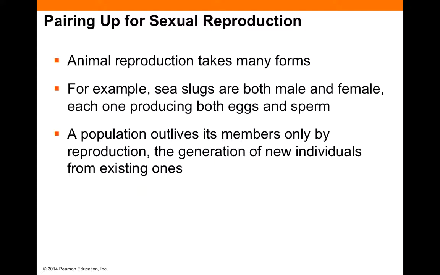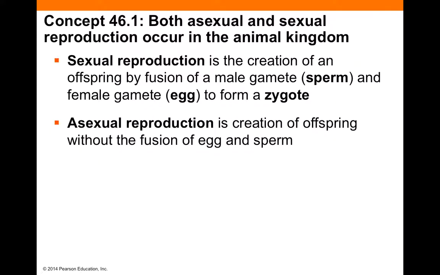Did you know that some animals have both male and female reproductive organs? Or that in some species, organisms can change what biological sex they are under certain conditions. Or even that some animals can reproduce without even having sex. And this is what we'll be exploring in Chapter 46. There are two types of reproduction in the animal kingdom, sexual and asexual. Sexual reproduction is the one that you're more familiar with, the sperm and egg coming together to form a zygote. Asexual reproduction, A meaning without, is the creation of offspring without sex, without a sperm and an egg coming together.